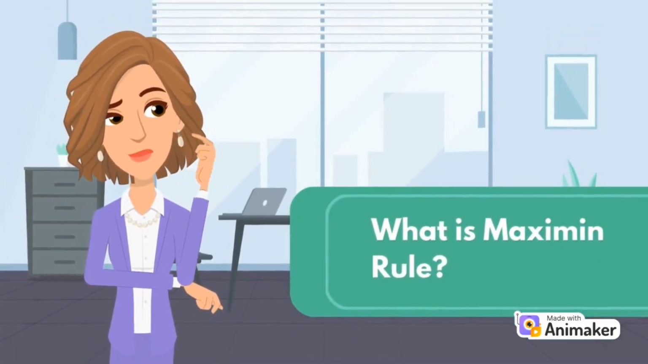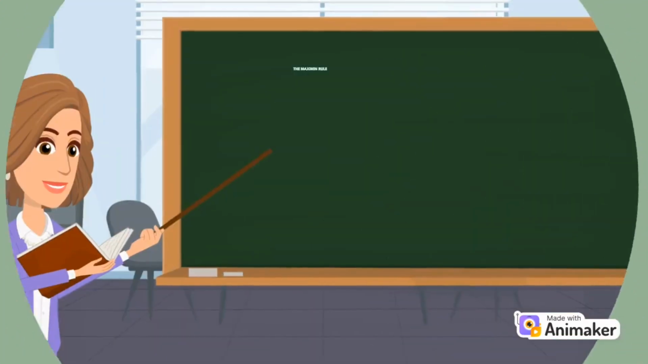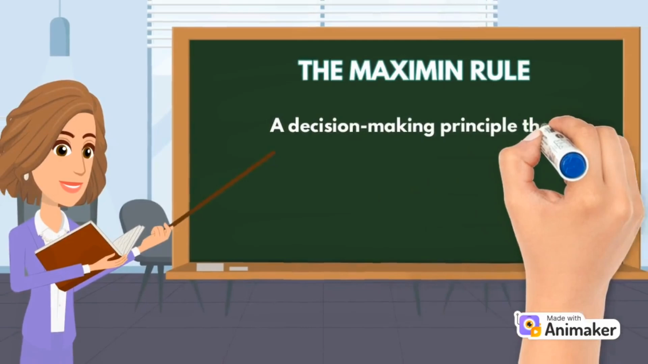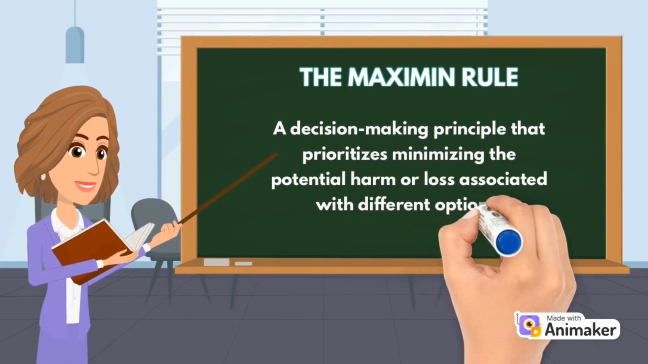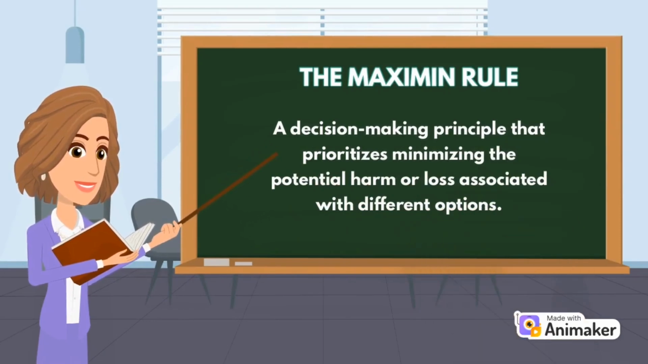So, what is the Maximin rule? Okay, the Maximin rule is a decision-making principle that prioritizes minimizing the potential harm or loss associated with different options. When there is a lot of risk or uncertainty, the Maximin rule can help you make a choice.